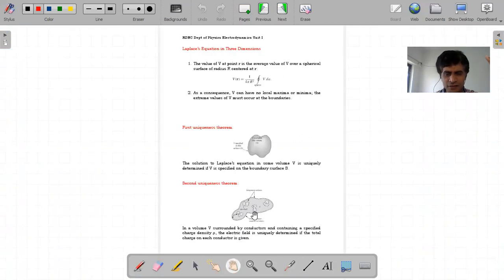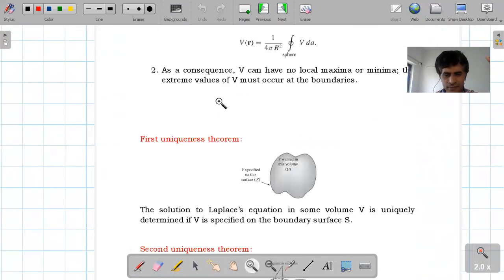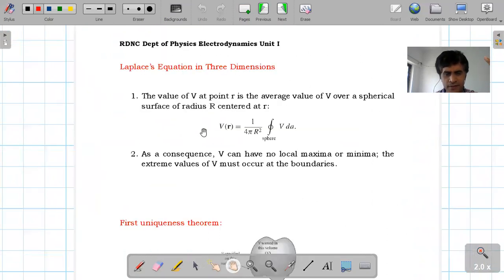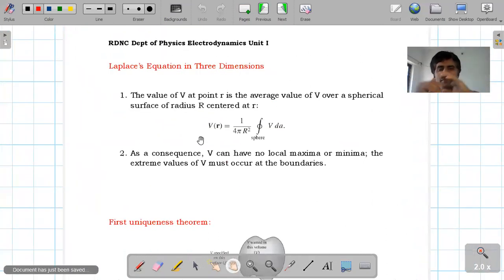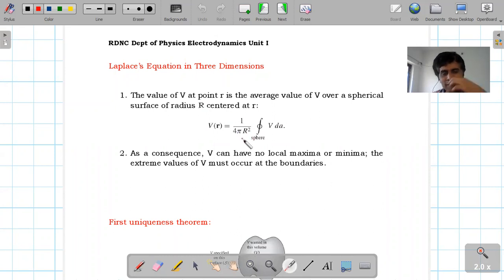Next is the three dimensional case. In three dimensions, dear students, potential V depends upon x, y, and z. There are three dependent variables, and for this case the value of V is again the average value of V over a spherical surface with radius R. And for this case, 1 upon 4 pi r square. Why are we taking 4 pi r square? Because we are taking the surface of a sphere, and therefore 1 upon 4 pi r square closed integration of V dA over the surface, where dA is the area element.